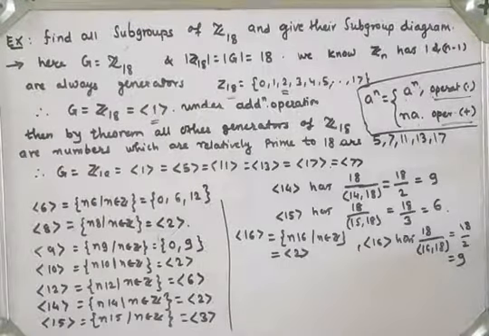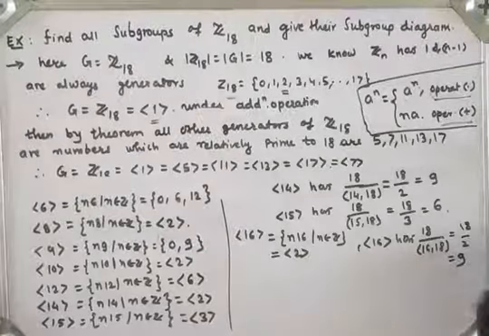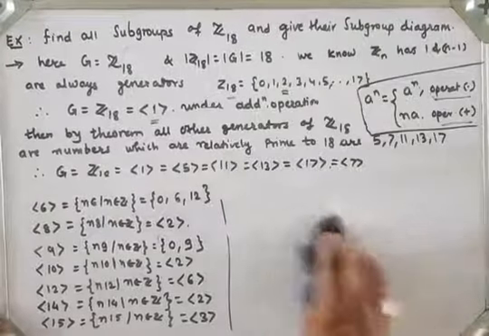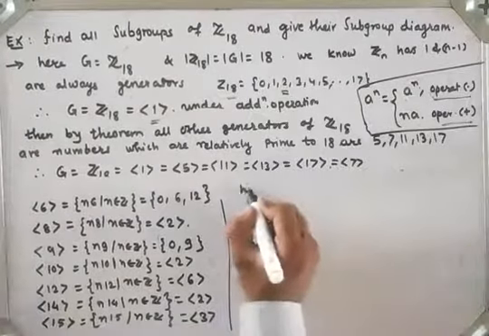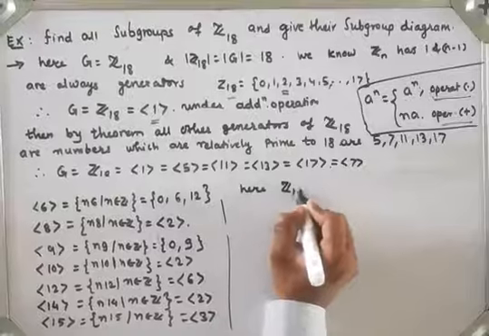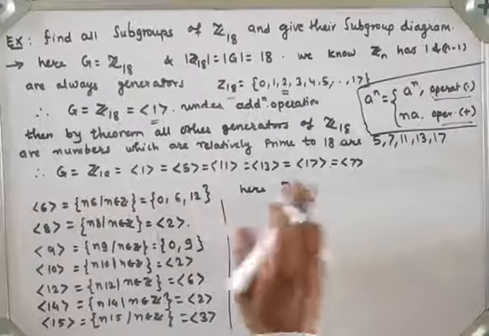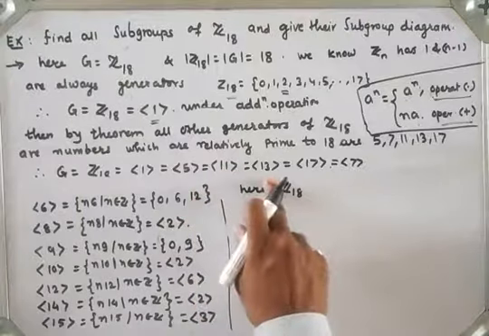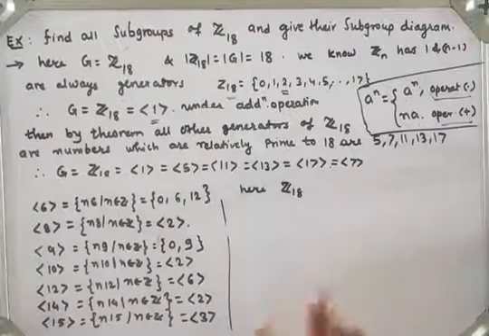How many different subgroups are there? Let's see here. Z18 is nothing but the whole group, which is generated by 1, generated by 5, generated by 11, generated by 13, generated by 17 and generated by 7, right?